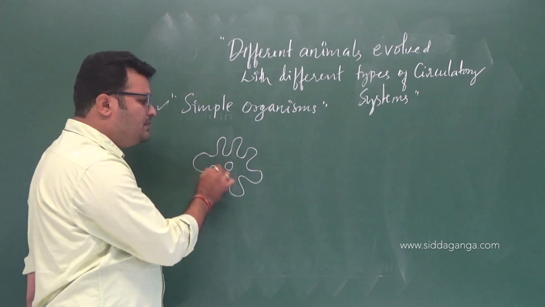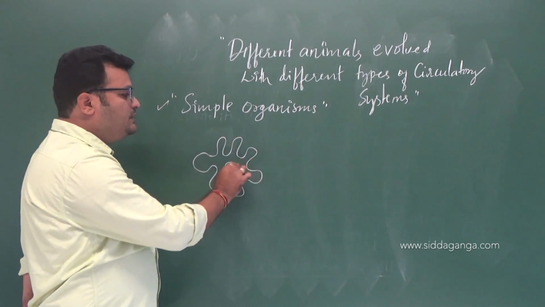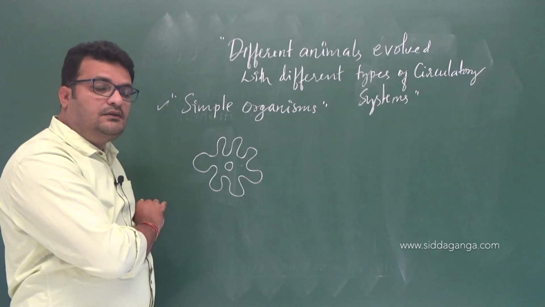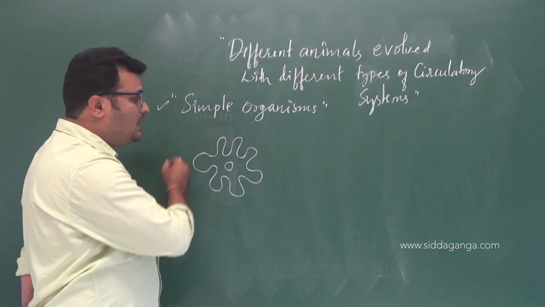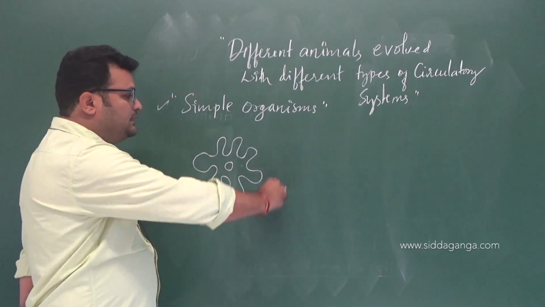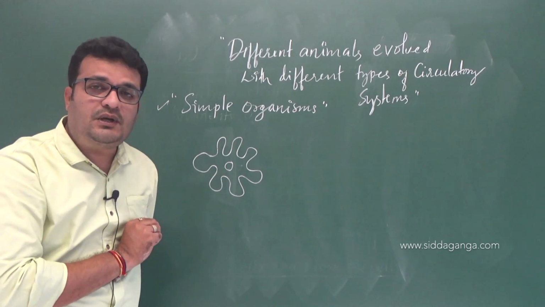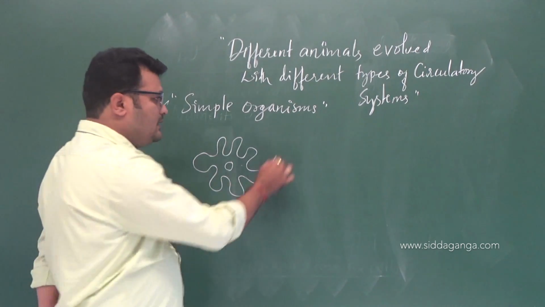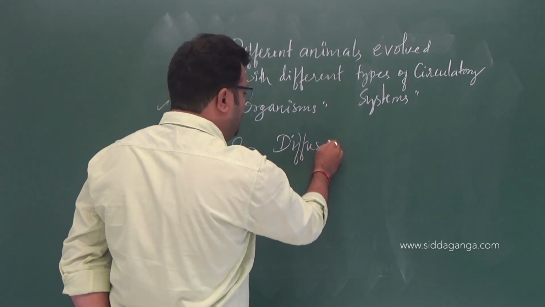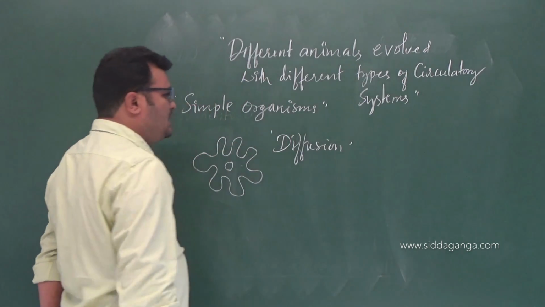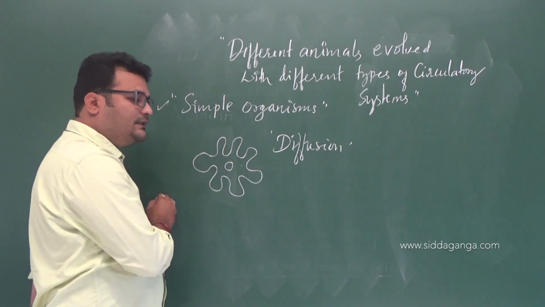And even this amoeba circulates, meaning it exchanges substances in and out with its surroundings, right? Through the general body surface, the simple process is known as diffusion. Diffusion is the movement of molecules from higher to lower concentration.